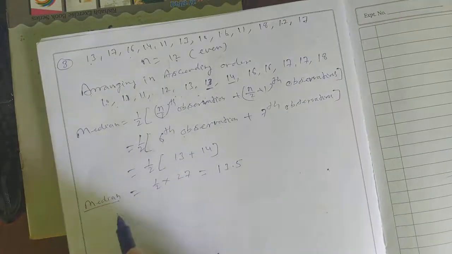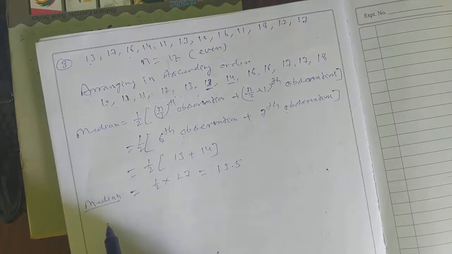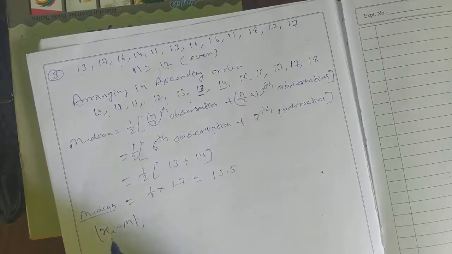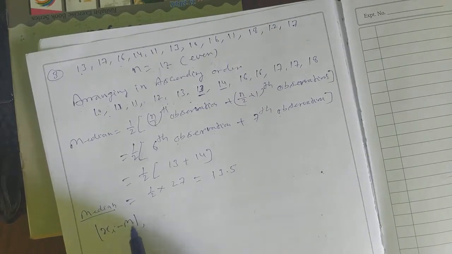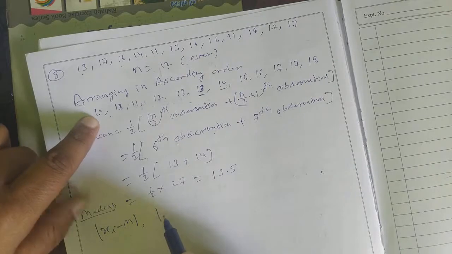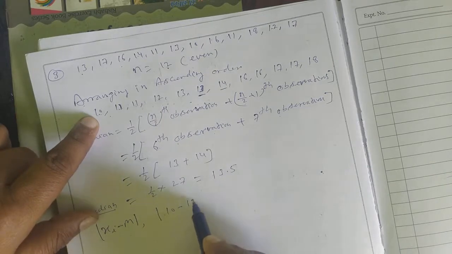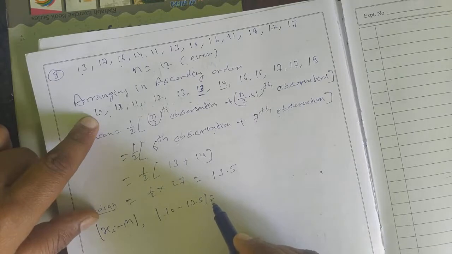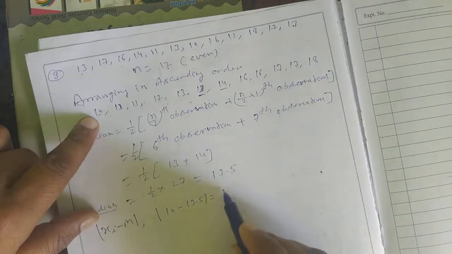After that, the next step is to find the absolute deviation |x minus M|, the observation minus the median. M represents the median. Then how do you find it? The first observation is 10. You take 10 minus 13.5, and then you write here 3.5.